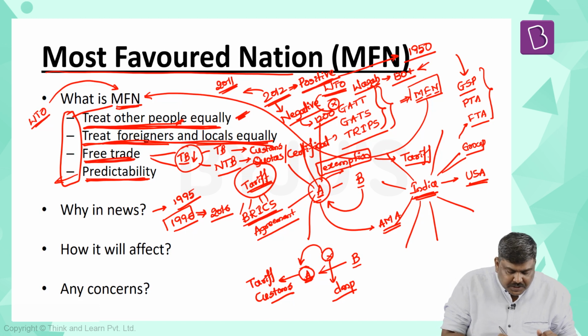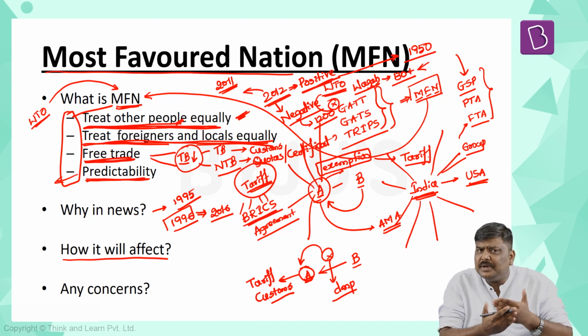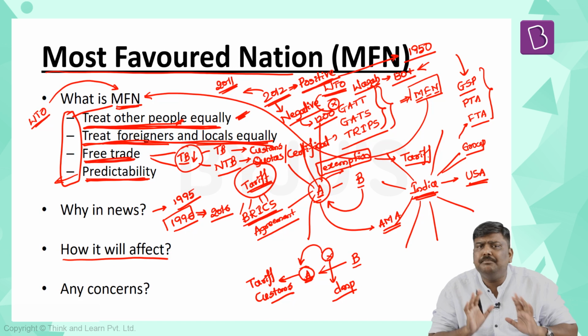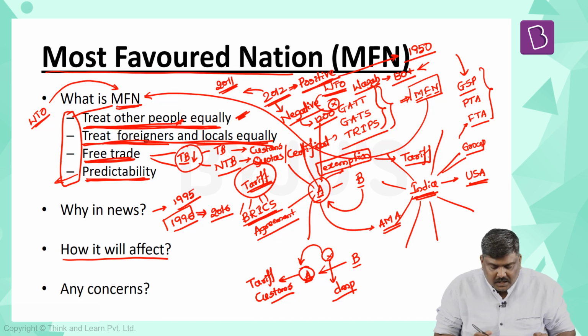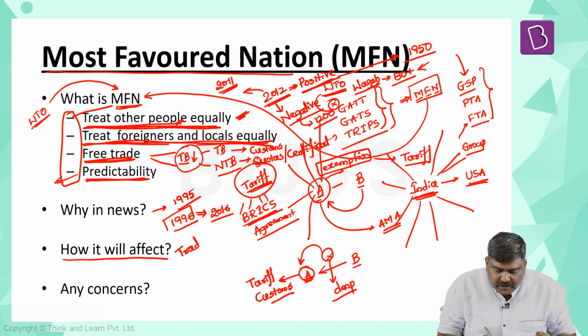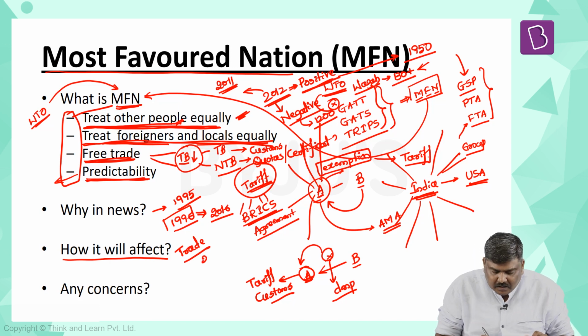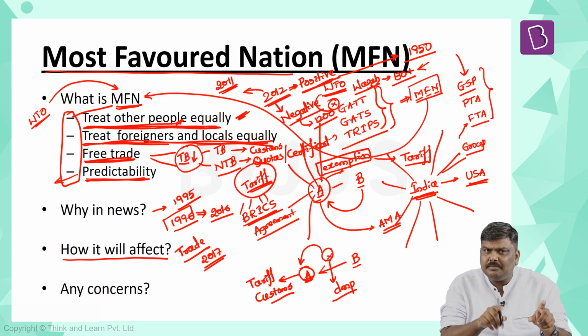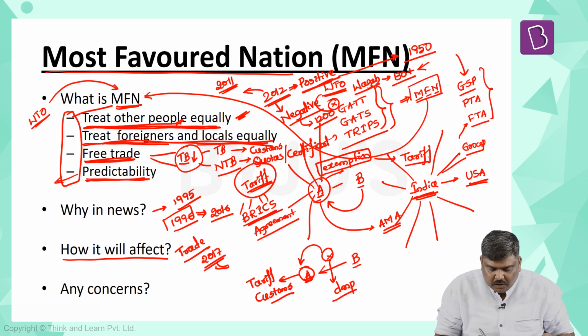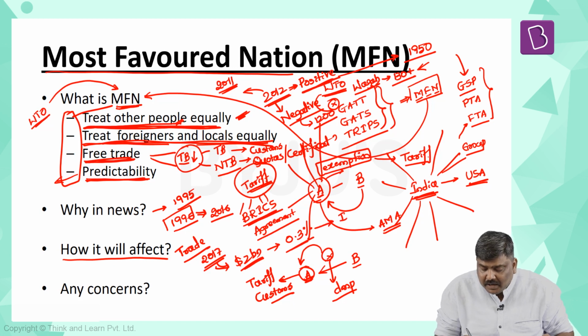Now, with the withdrawal of this MFN status, what will be the impact? Please understand, the trade value between India and Pakistan is said to be very low. In the year 2017, the total value of the trade conducted between India and Pakistan was just over $2 billion, which is only around 0.3% of the total value of the trade conducted by India with the rest of the world.